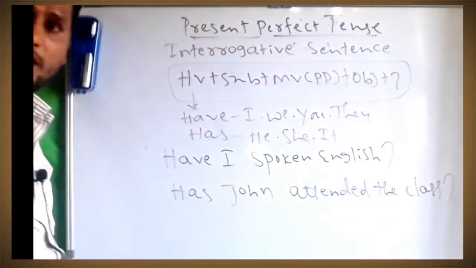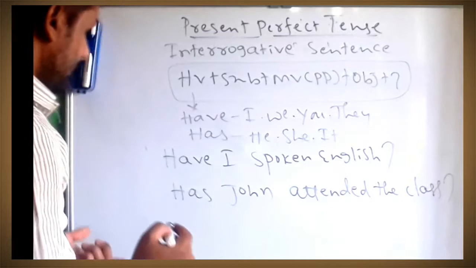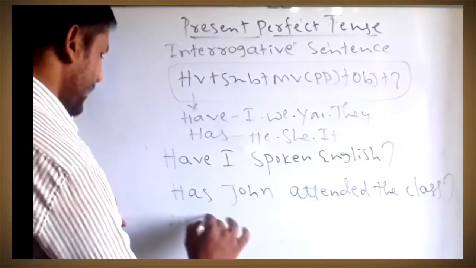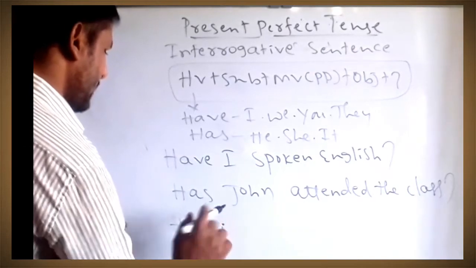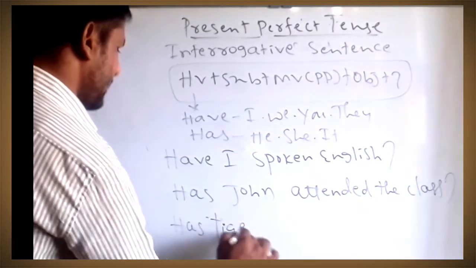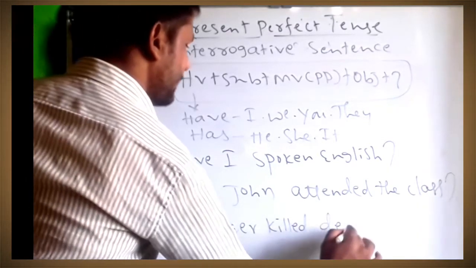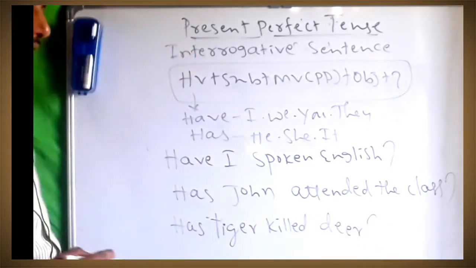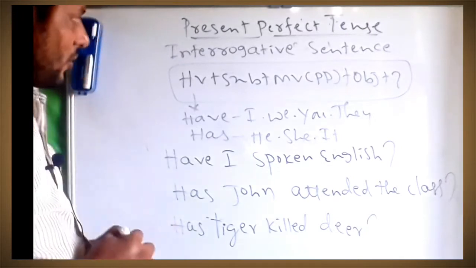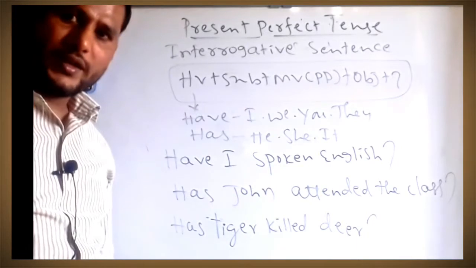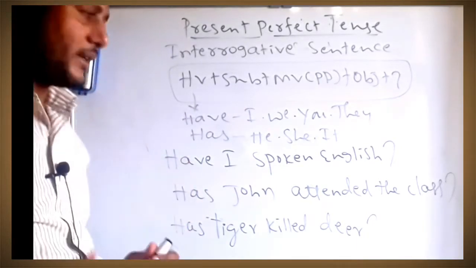Has John attended the class? Next, has Tiger killed deer? Has Tiger killed deer? So these all are interrogative sentences, and we can go for the last one, the negative interrogative sentence.